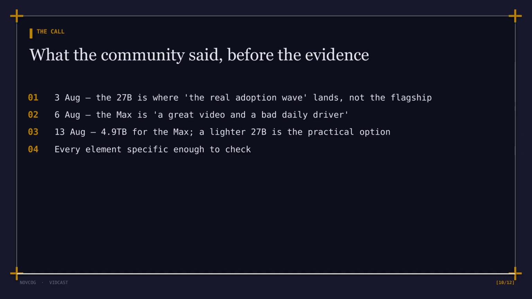So how good was the call? On the 3rd of August, the day the Max was announced, the read was that benchmark legitimacy comes from the flagship, but practical deployment would come from the 27B, that it was where the real adoption wave would land. On the 6th, one newsletter put it more bluntly, the Max is a great video and a bad daily driver, while the dense 27B, runnable by anyone with 24 to 32 gigabytes of GPU memory, was the story worth caring about. On the 13th, a developer newsletter made the practical case in storage terms. Every one of those claims was specific enough to be wrong.